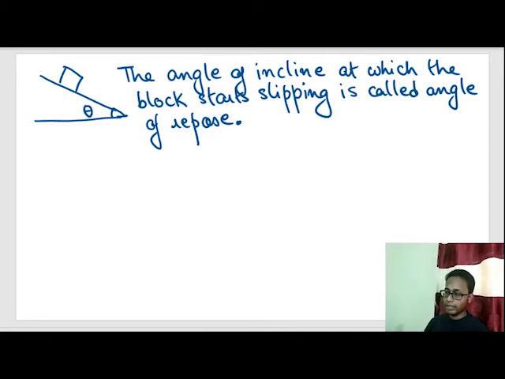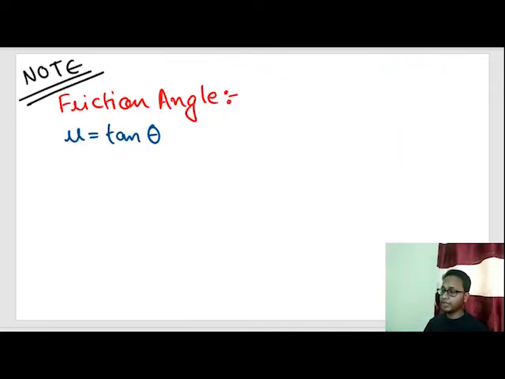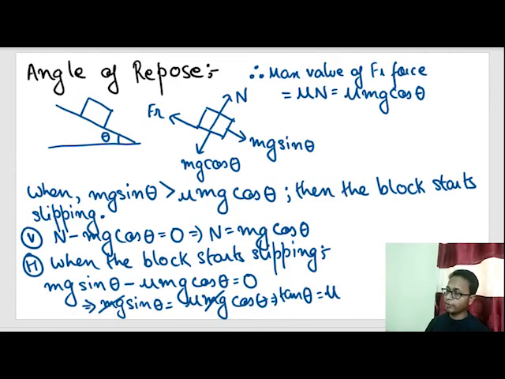Okay. Now I need to make an observation. Angle of repose and friction angle have the same magnitude. They are conceptually different, but numerically the same. What is the friction angle? Mu is equal to tan theta. And what is the angle of repose? The angle of repose is also tan theta.